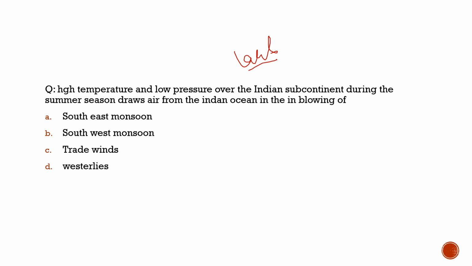As I always say about geography, there is the least margin for the examiners, so they often repeat questions. So it is important to try to hold on to whatever questions are available to you, discuss them, understand them, and get well prepared before the exam. The question says, high temperature and low pressure over the Indian subcontinent during the summer season draw air from the Indian Ocean in the inblowing of southwest monsoon. Definitely southwest monsoon would be the correct answer to this question.